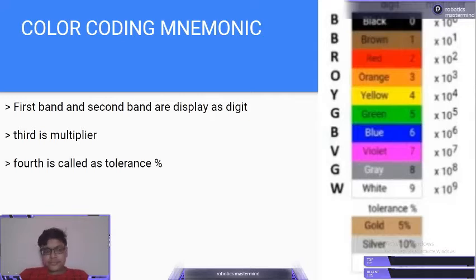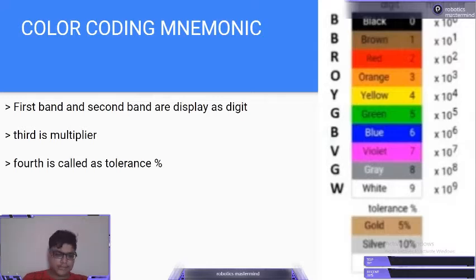Now we will see the fourth band. It is called tolerance. Gold is 5%, silver is 10%, and none is 20%. The none color comes rarely, while silver and gold, 5 to 10%, come normally, so we need to just focus on gold and silver.